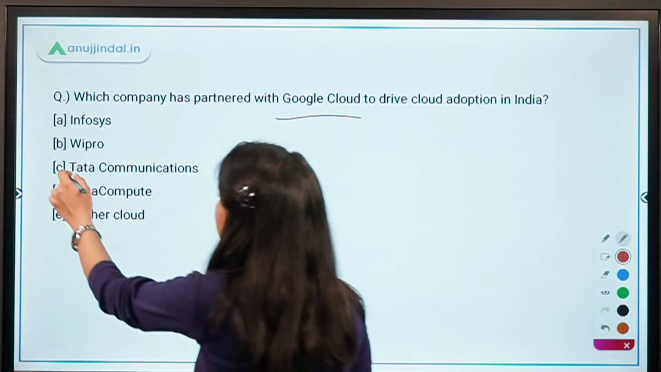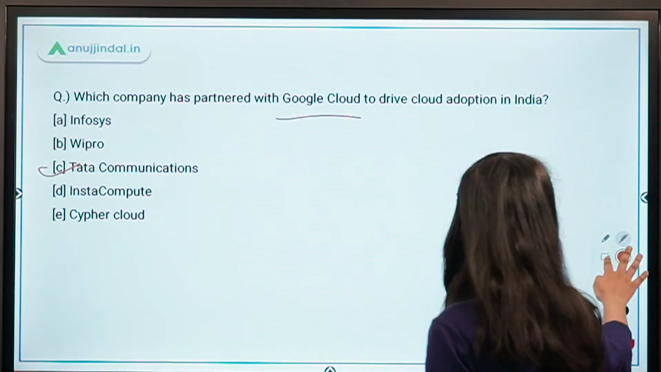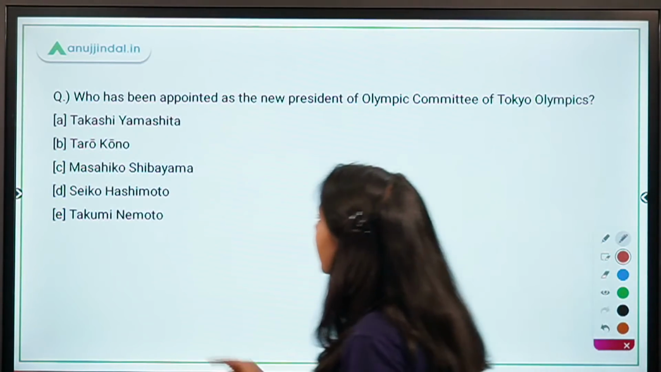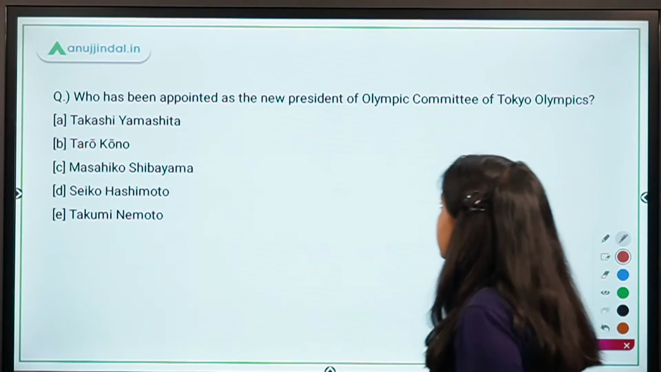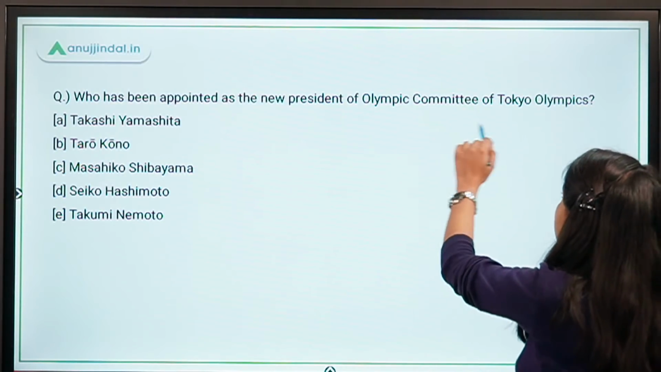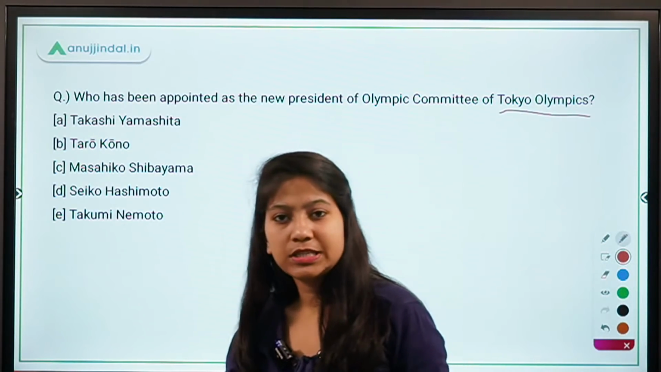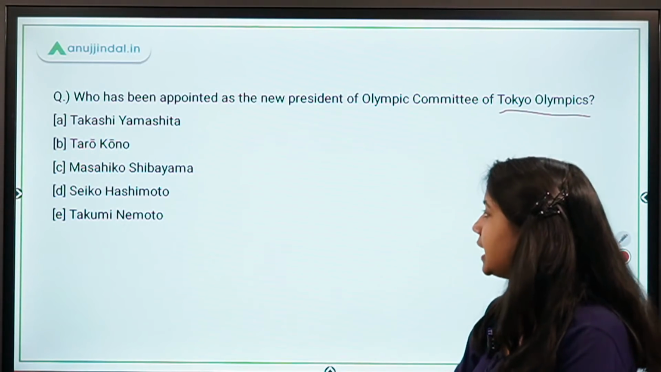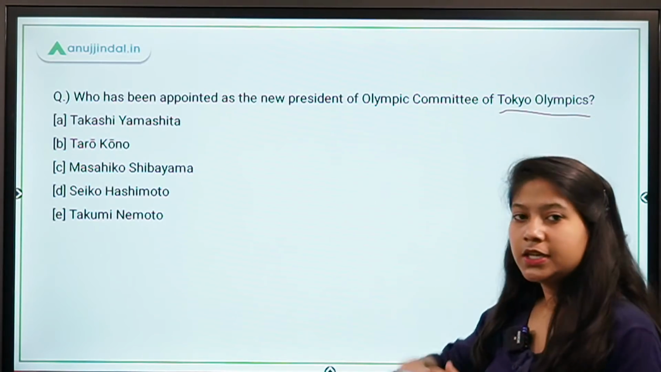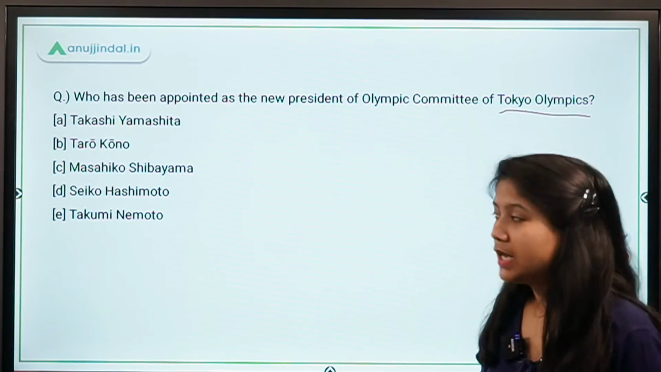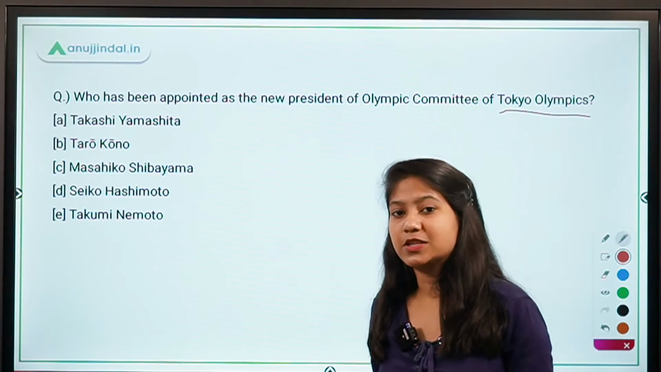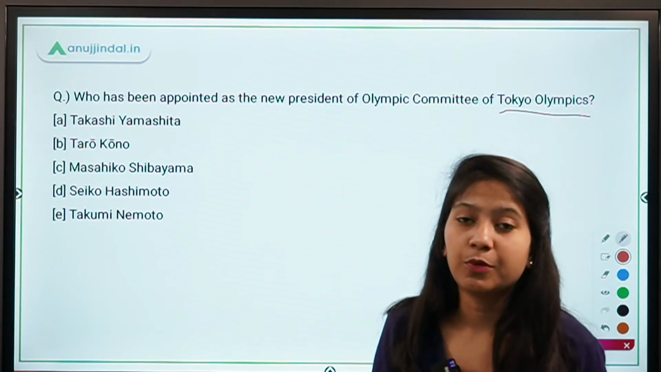Yes, it's Tata Communications. Who has been appointed as the new president of the Olympic Committee of Tokyo Olympics? The Tokyo Olympics are going to be held in the upcoming days. For that, the Olympic Committee is there in Japan and the head of that committee has been appointed. Now you have to tell me the name of the person.